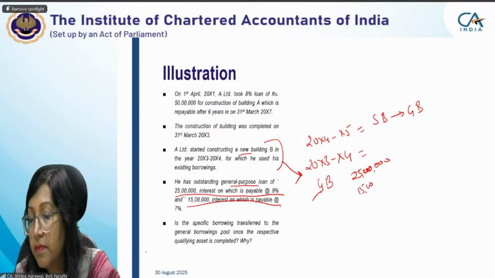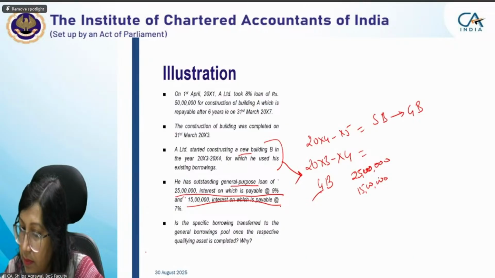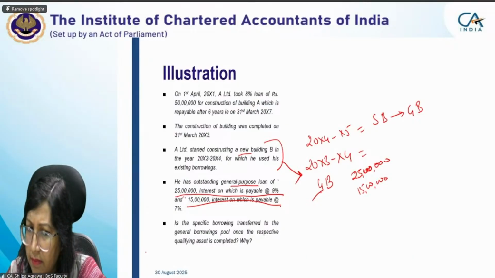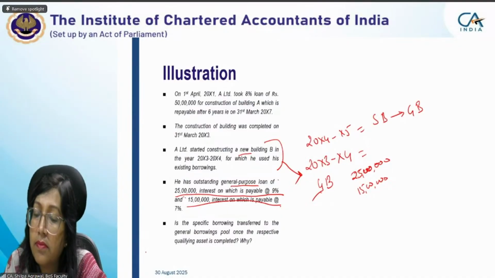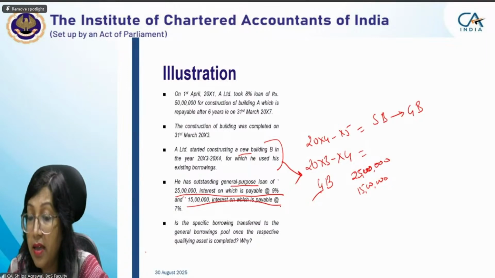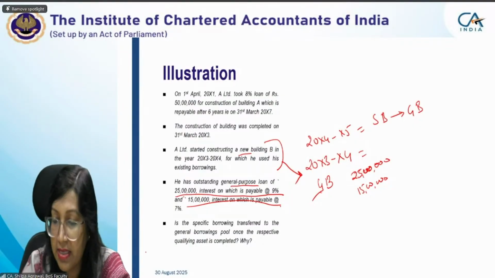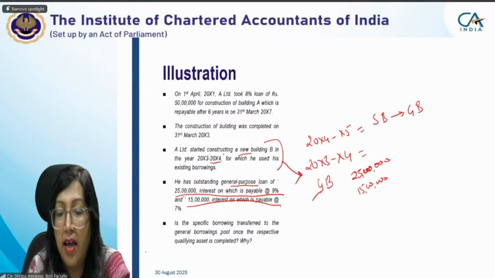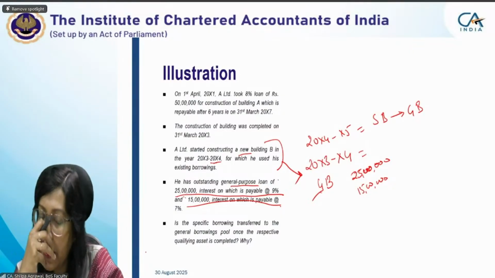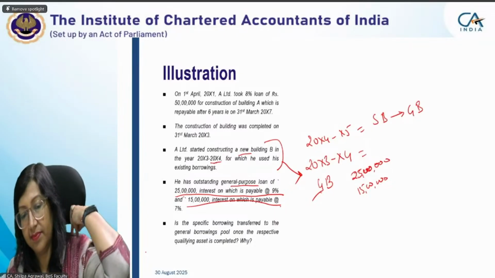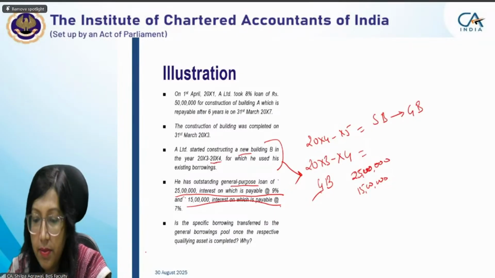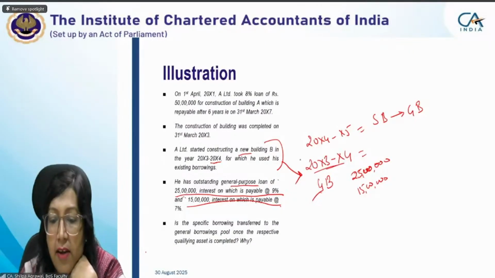Ma'am, still I have one question, clarity on this. The existing specific borrowing, the construction of the existing building, is completed on 31st March 2023, wherein the remaining loan can be used for other purposes, right? That is the end of the year. Okay, I got your point. My mistake. My point is that from 1st April 2023, it is available for general purposes. Yes, sorry, my mistake. The year X3 starts from 1st April 23.